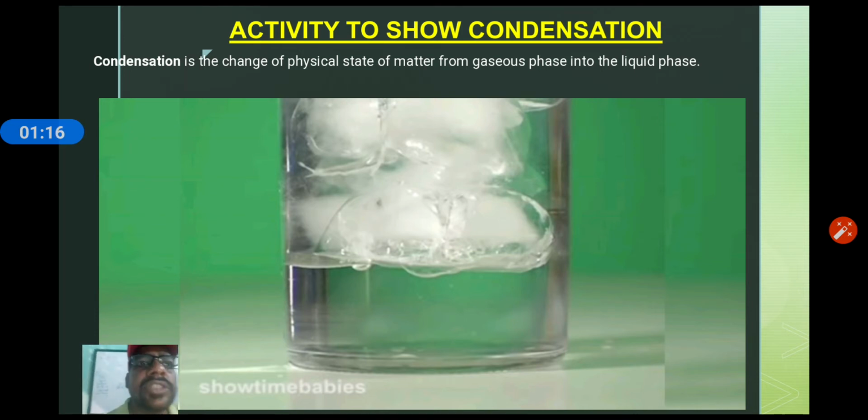So what is condensation? Condensation is when water vapor converts into water droplets when it passes through a cooler region or cooler surface.